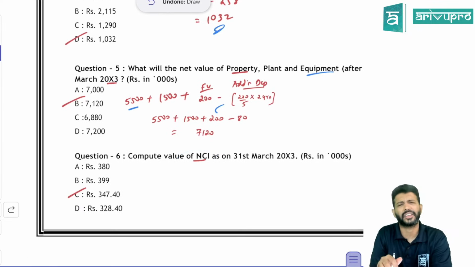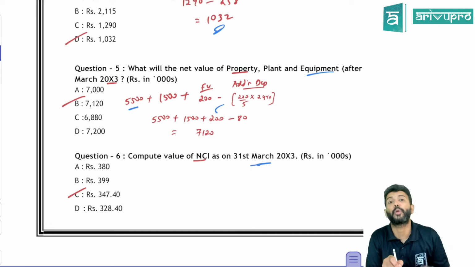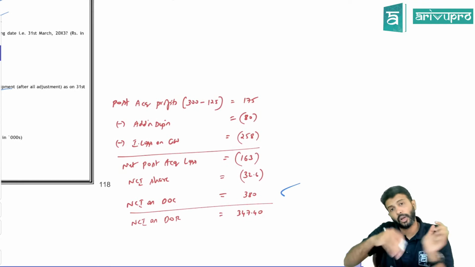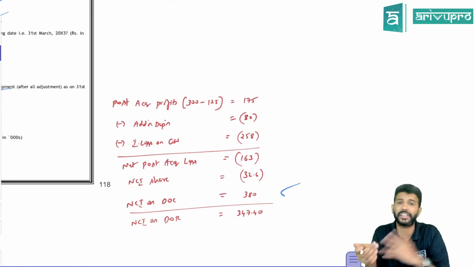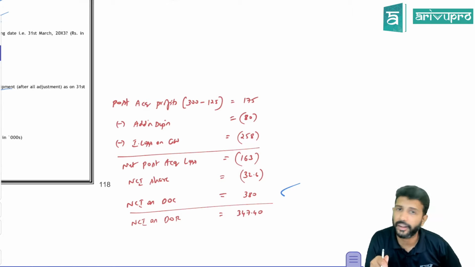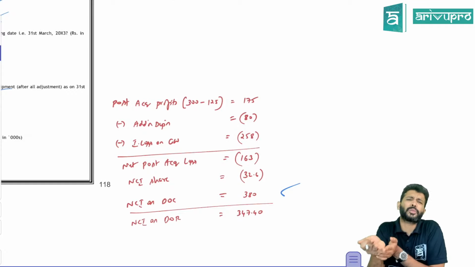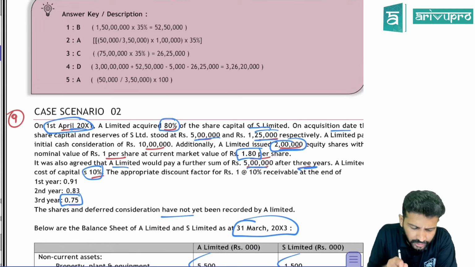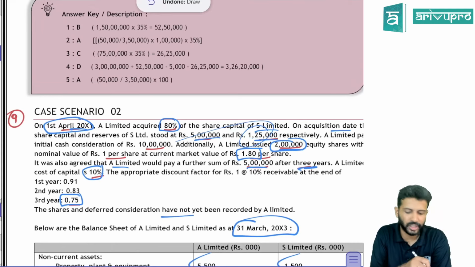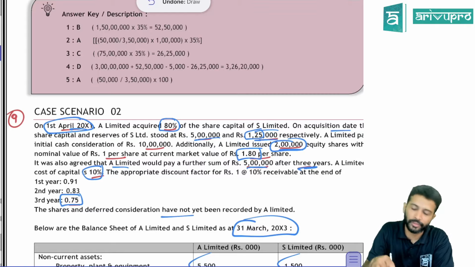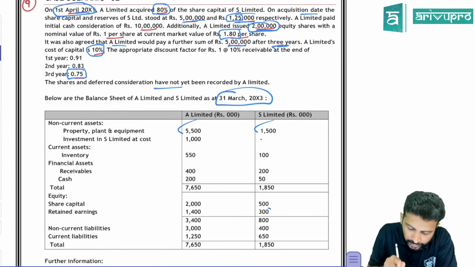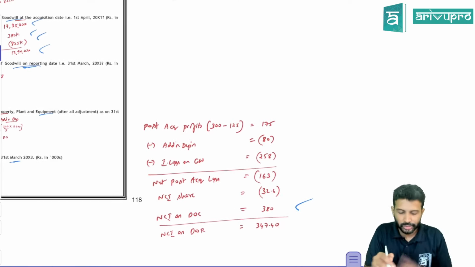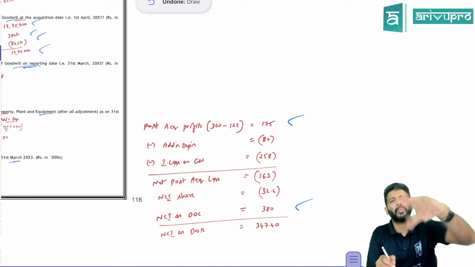Compute the value of NCI they are asking, but not on the date of control, but on the date of reporting. We already know the value of NCI 2 years before. On the date of control, NCI's value is 380. Now they're asking after 2 years, when you prepare the consolidated balance sheet, what is the value of NCI you will show. What do you do? If there is any post-acquisition profit of the subsidiary, add it back. How do you get that? On the date of control, retained reserves and surplus of the subsidiary company was 125, in thousands, 1,25,000. But after 2 years, their retained earnings has become 300. 300 minus 125 is 175. That is your post-acquisition profit.